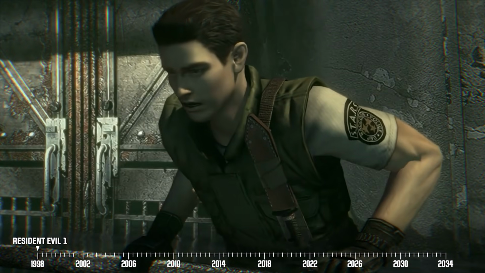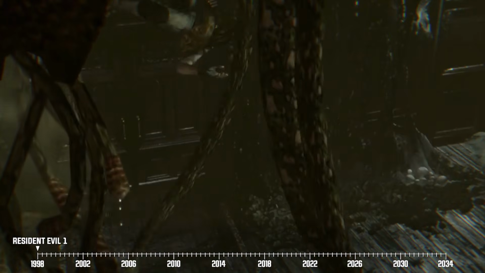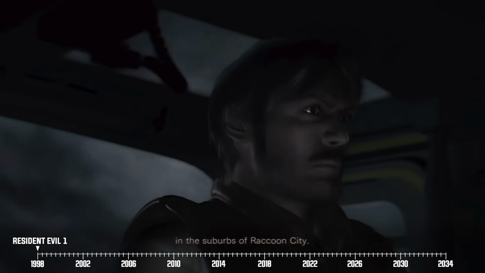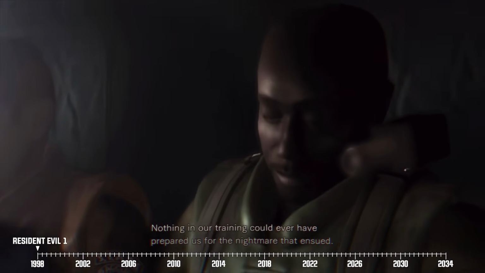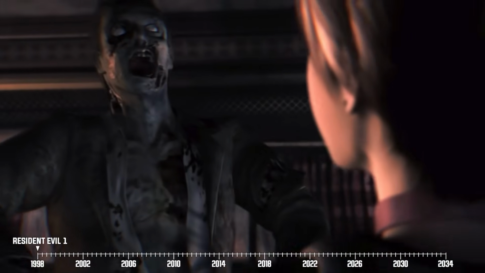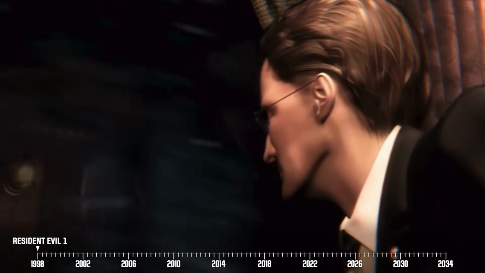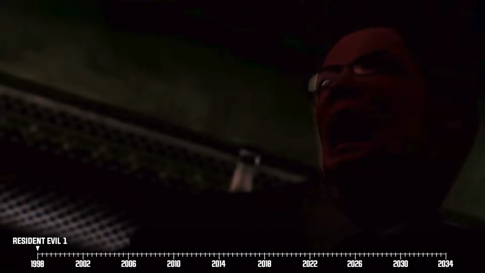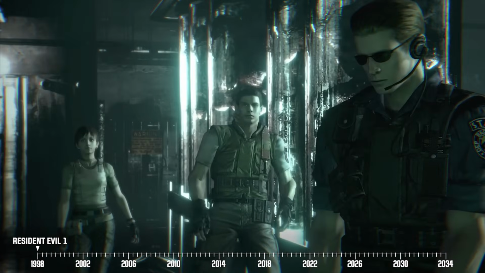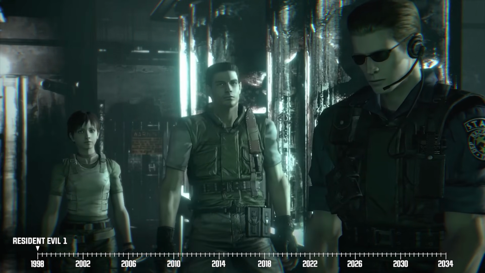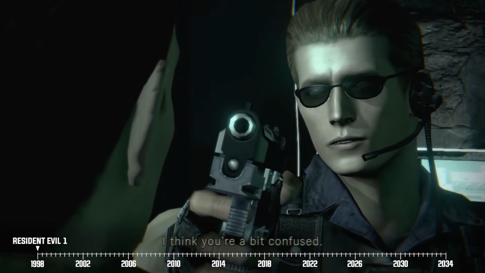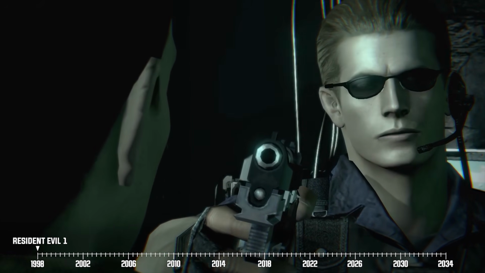In any case, Chris soon finds out that the mansion is actually just a front for another Umbrella Corporation research facility, which focuses on crafting BOWs, aka bioorganic weapons. On top of that, we finally get the answer to Bravo Team's original mission back in Resident Evil 0. You know, the cannibal murders they were supposed to look into. It turns out that these sordid crimes were perpetrated by people who subsequently turned into zombies after being infected by the T-virus. Chris eventually reaches a secret underground lab deep beneath the mansion. He then learns that the spy Captain Marini mentioned before his untimely demise is none other than Alpha Team's own squad leader, Albert Wesker. Shocker!